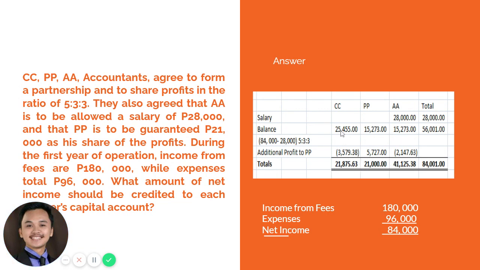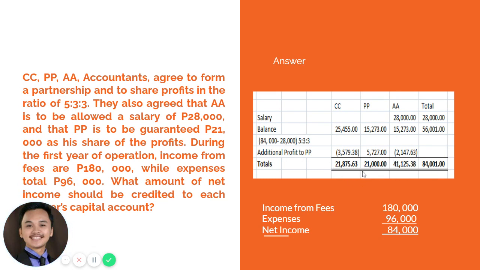After that, C will now be receiving 21,875.63. P will now be guaranteed and will be receiving 21,000, and A will be receiving 41,125, for a total of 84,000. The one peso difference is just due to rounding off of figures here.